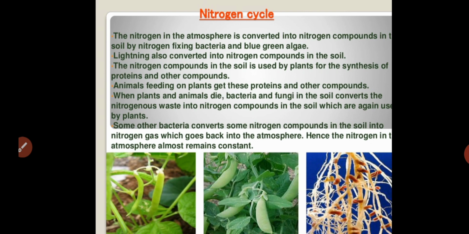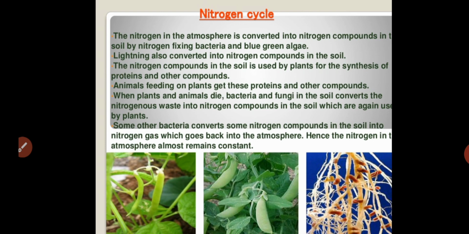Similarly, some other bacteria convert some nitrogen compounds in the soil into nitrogen gas, which goes back into the atmosphere. Hence the nitrogen in the atmosphere remains almost constant. So I explained the nitrogen cycle.